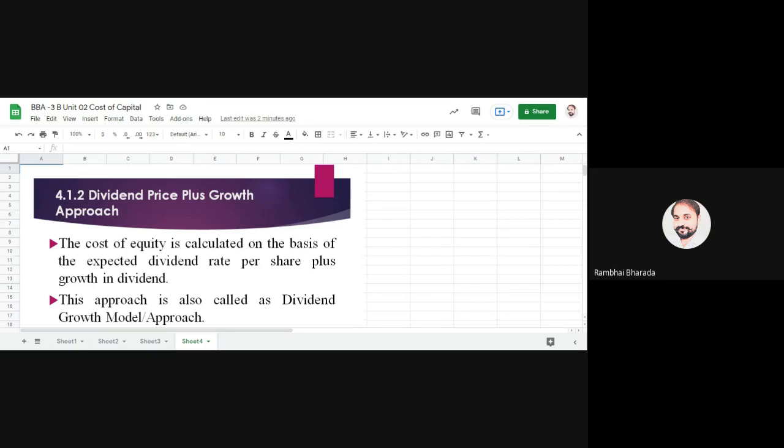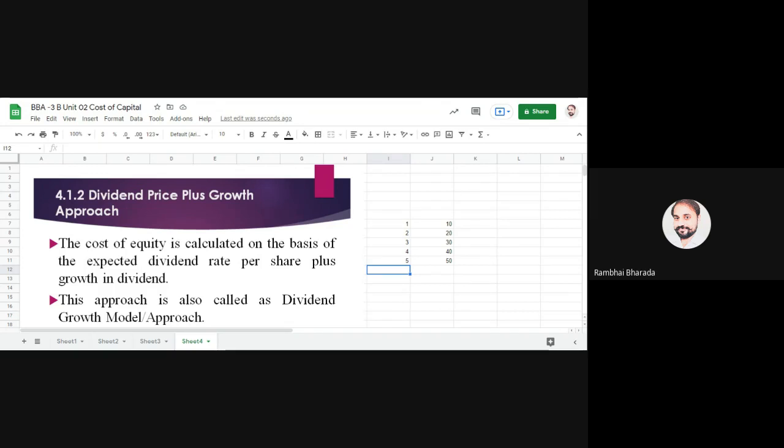Suppose from the last 5 years, if you see the trend of the dividend, you will find that in the first year, the company declared a dividend of 10 rupees, in the second year 20, in the third year 30, in the fourth year 40, in the fifth year 50. This is 1, 2, 3, 4, 5 years, the number of years. So what is the indication here? That every year the company is adding some dividend.